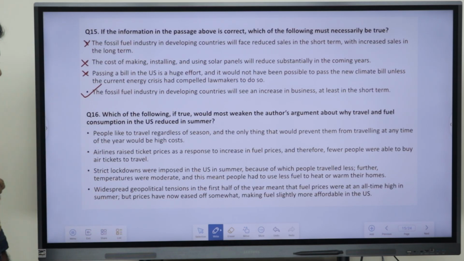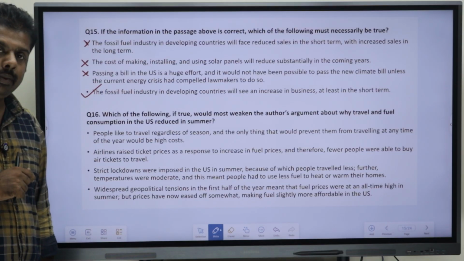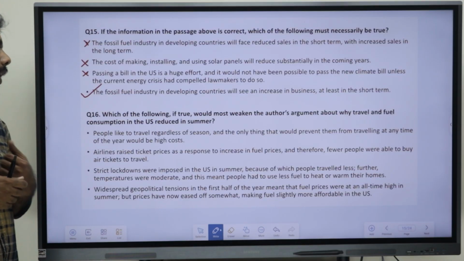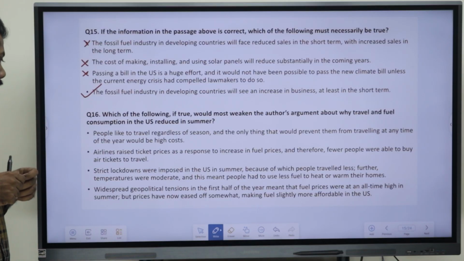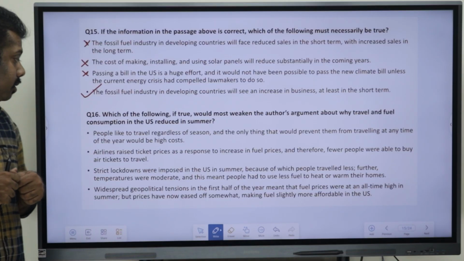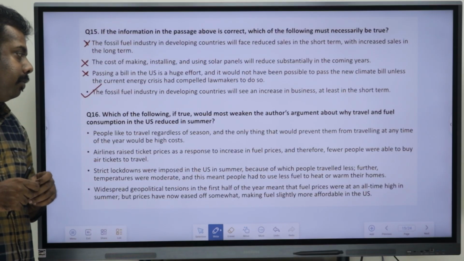Airlines raise ticket prices as a response to an increase in fuel prices, and thereby fewer people will be able to buy air tickets to travel. Strict lockdowns were imposed in the US in the summer, because of which people travel less.